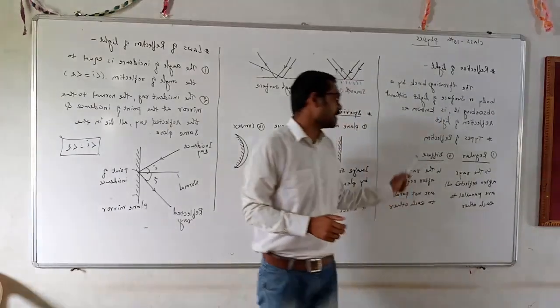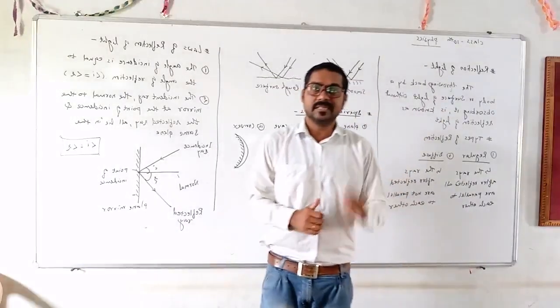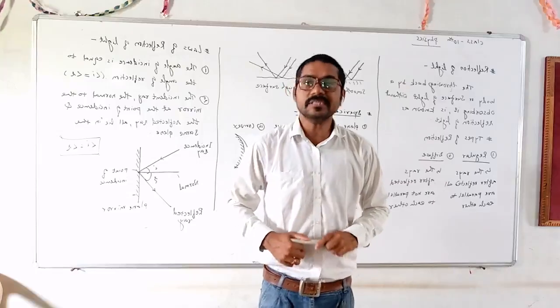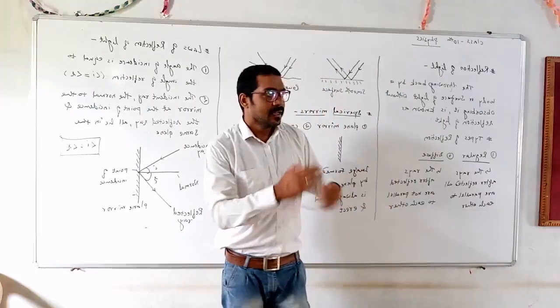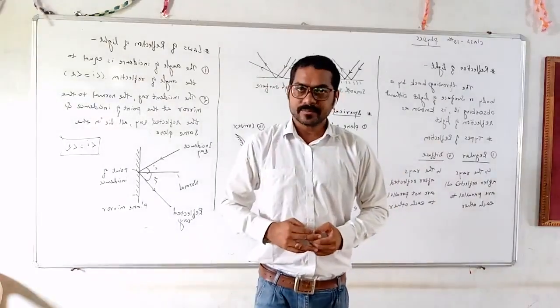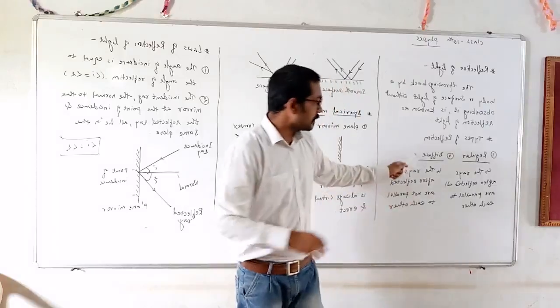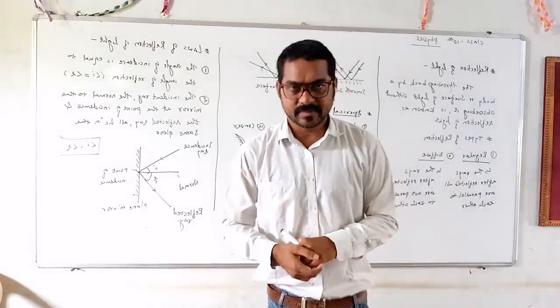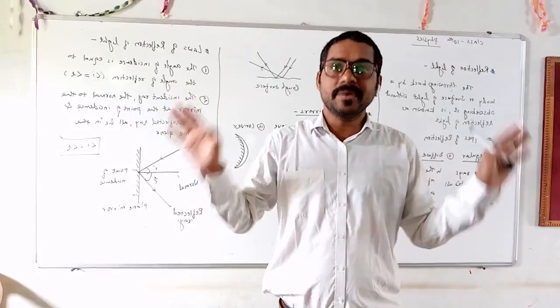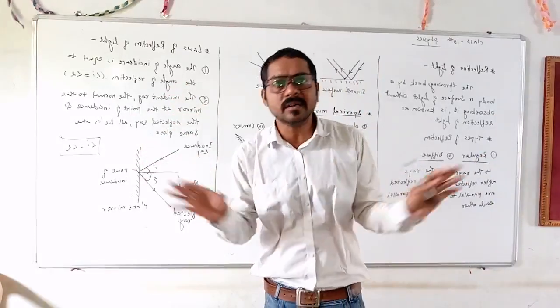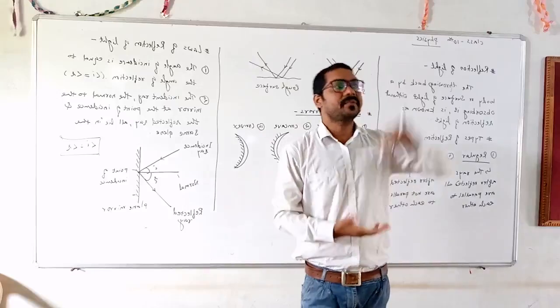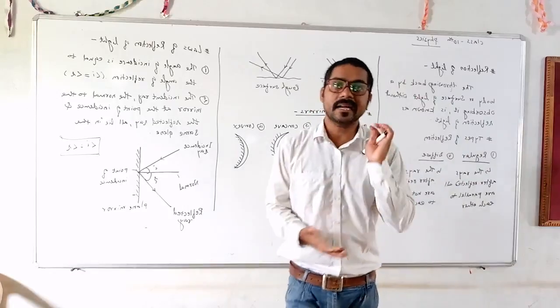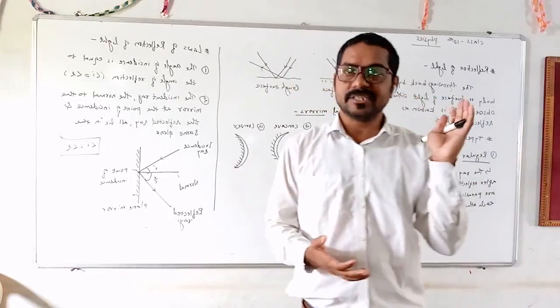The second one is the diffuse reflection, opposite to the regular reflection. This happens from a rough surface. Except mirror, water bodies and a few other bodies, the others that reflect light all show diffuse reflection.